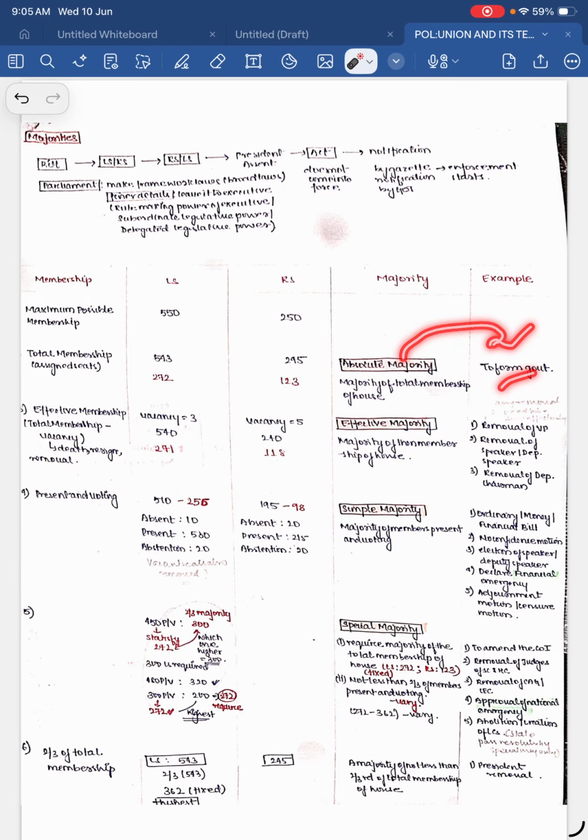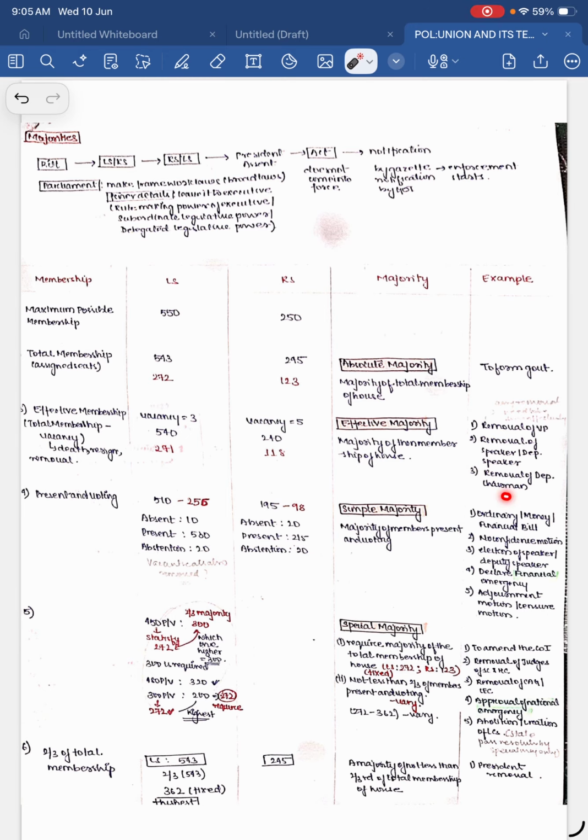For absolute majority, I told you, to form a government, either in state or center, we use absolute majority. For effective majority: removal of vice president, in which house do we use it? In Council of States, in Rajya Sabha. And for removal of speaker and deputy speaker, in which house do we use effective majority? That is Lok Sabha.